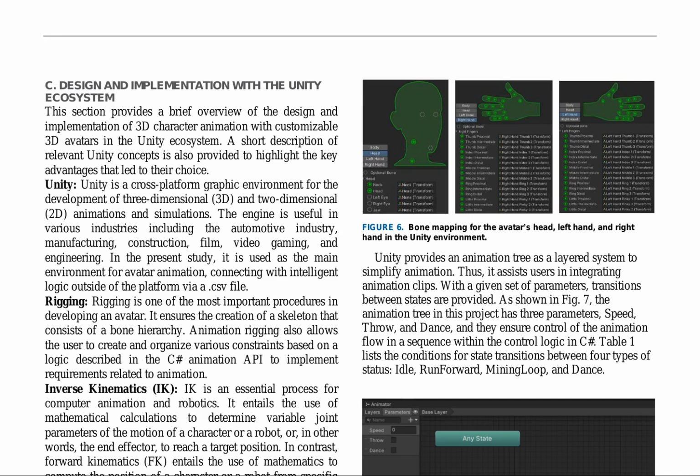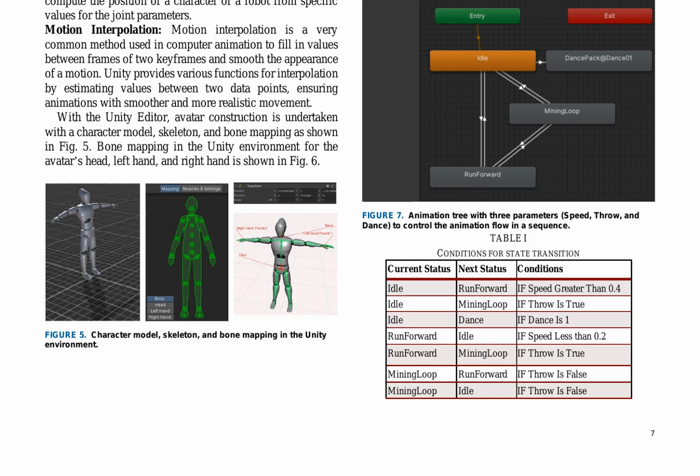Rigging, a crucial step in avatar creation, involves the construction of a skeleton and constraints. This process is achieved through the C# Animation API, enabling precise control over avatar movements. Inverse kinematics, IK, and motion interpolation are also employed to ensure realistic and smooth animations. IK resolves the complex problem of calculating joint movements, while motion interpolation facilitates seamless transitions between animations.